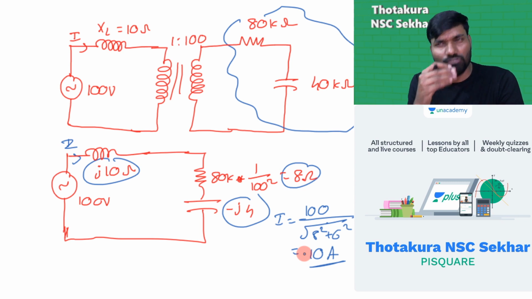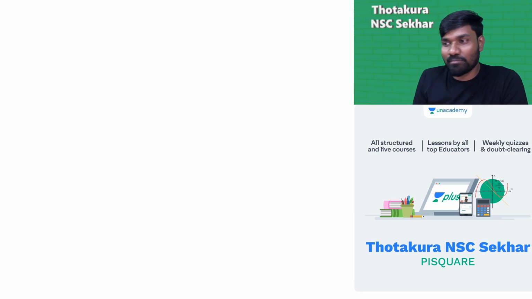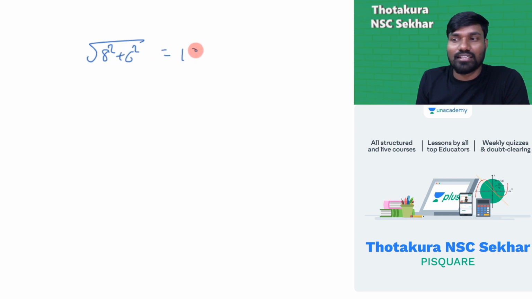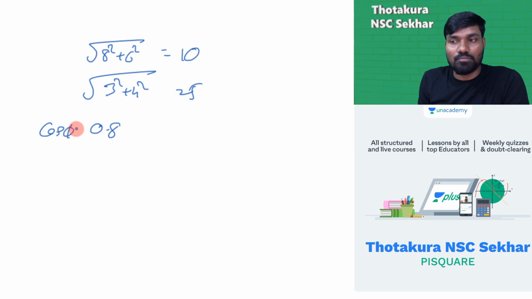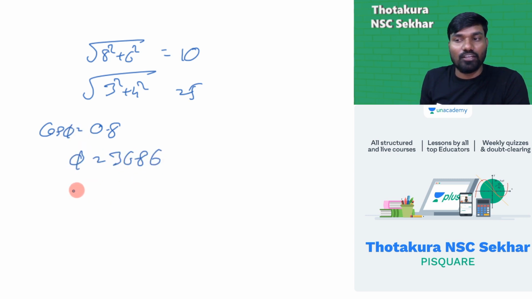These are the most frequent things you come across.